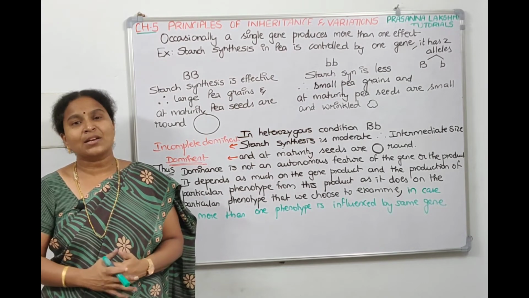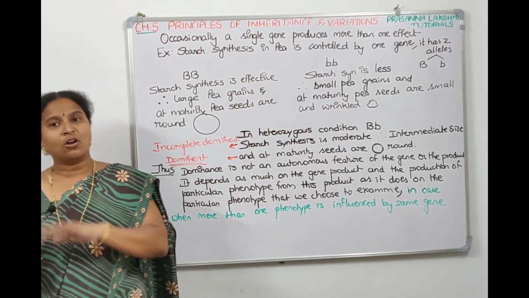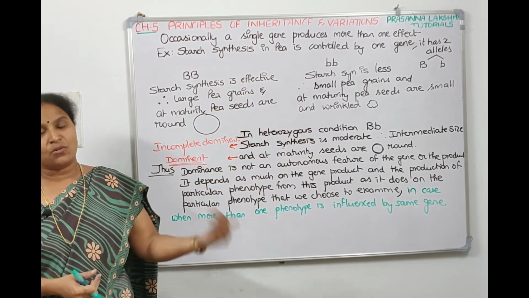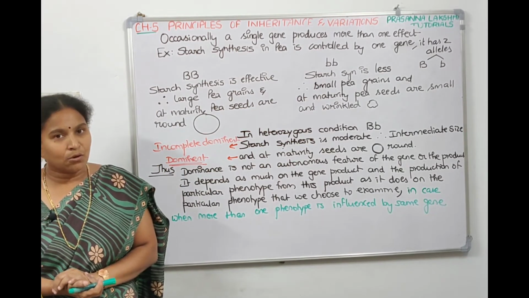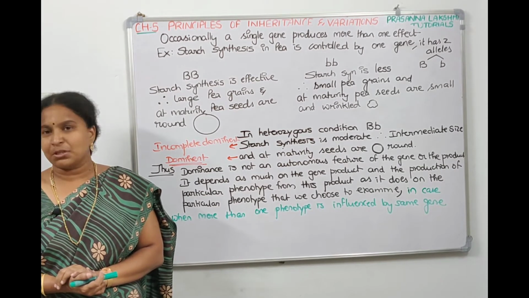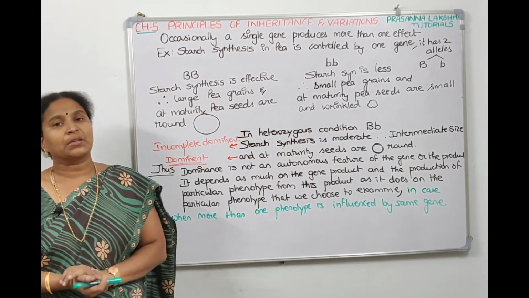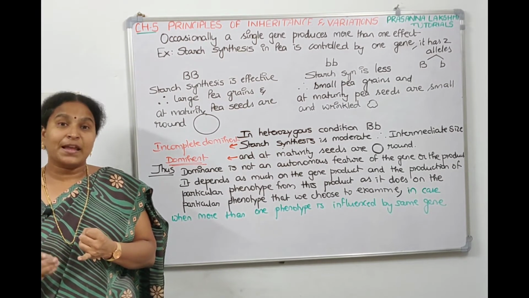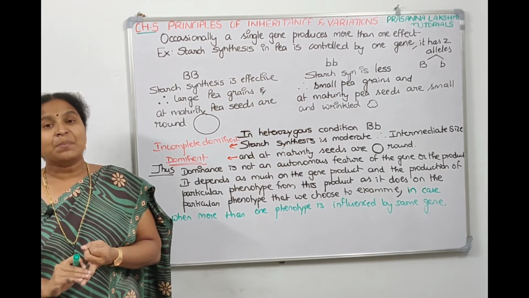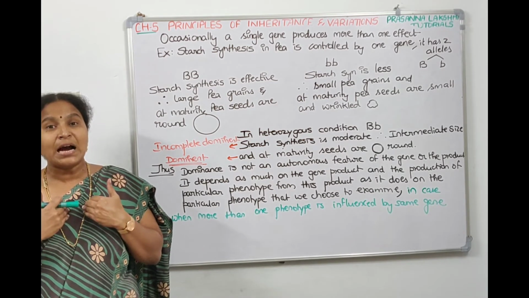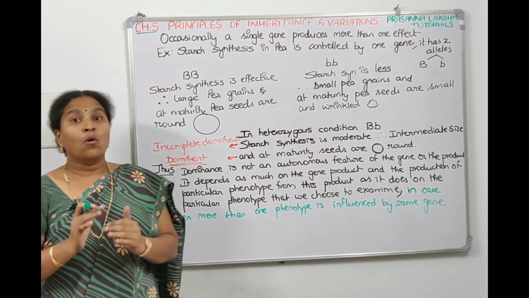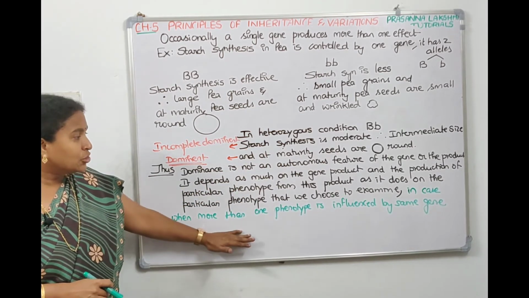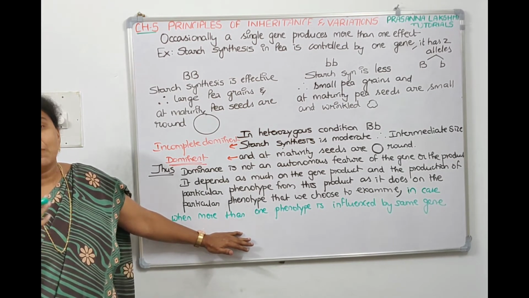If we choose capital T and small t, then this concept is not there; only dominant and recessive is there. When you choose capital B and small b, then the scenario is changing. So we are concluding that dominance is not an autonomous feature of a gene or the product. It depends upon the gene product, the production rate of the particular phenotype, and the particular phenotype that we are choosing to examine.